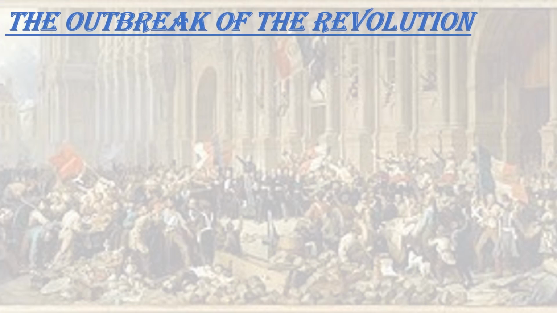Here we'll discuss the outbreak of the revolution. So Louis XVI called an assembly of the Estates General to pass his proposal to increase taxes on 5th May 1789. In the late 1700s, the monarch did not have the power to impose taxes. A meeting of the Estates General had to be called to submit proposals for new taxes.